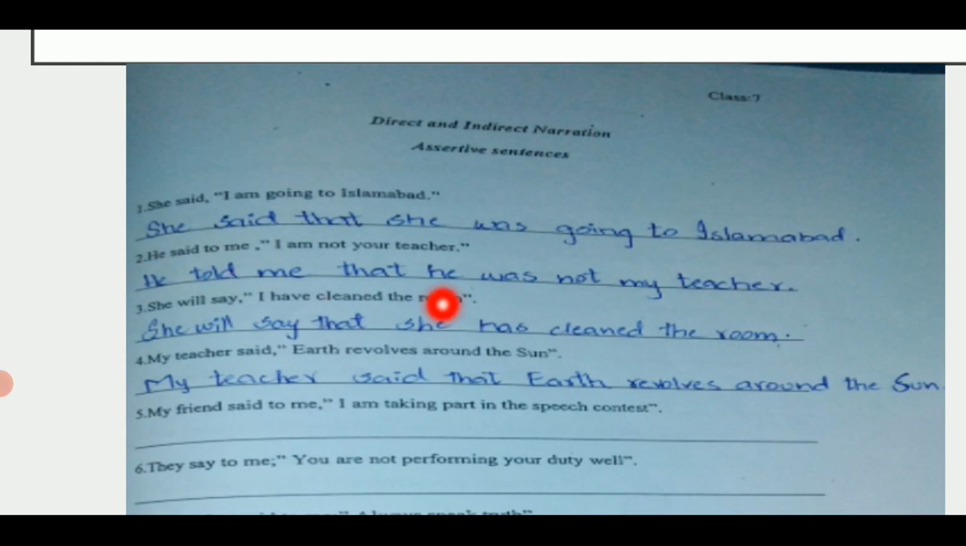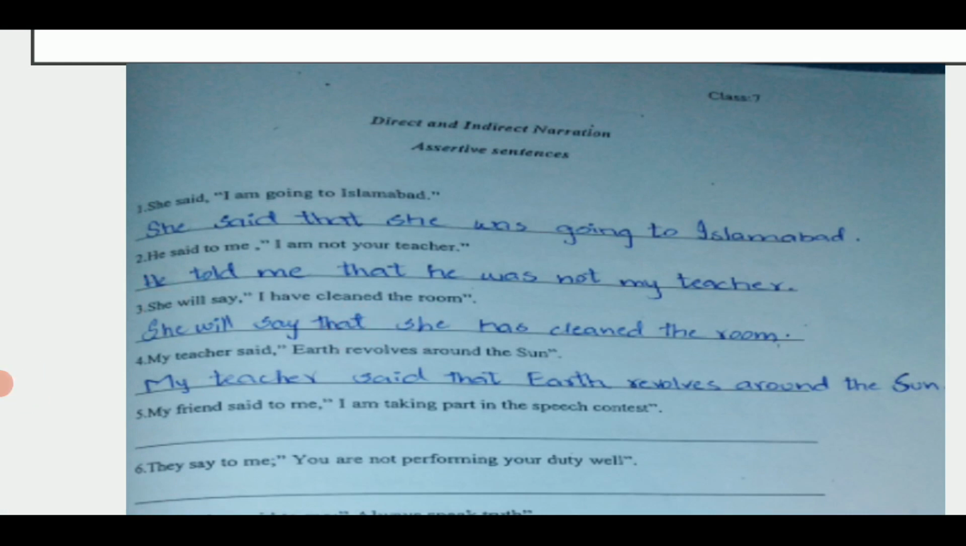So we have to write he here. He told me that he was not my teacher. You can see it's also present tense, and present tense will be changed into past tense, and we have changed it that he was not my teacher. Next one, she will say, I have cleaned the room.